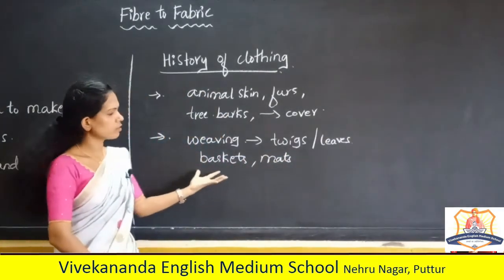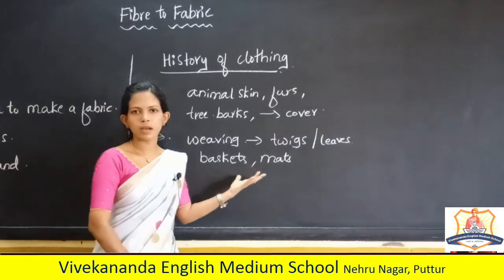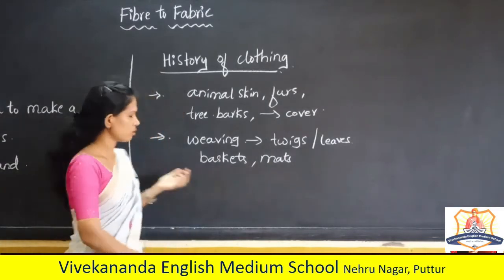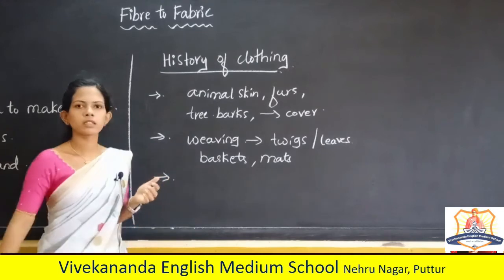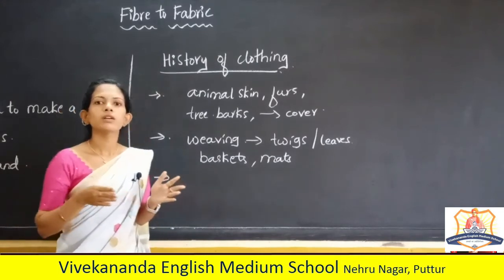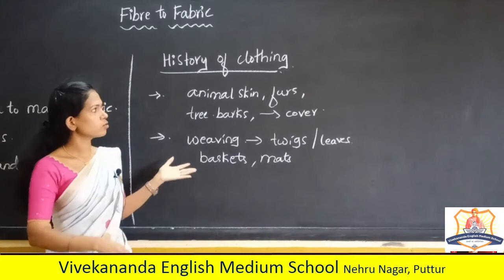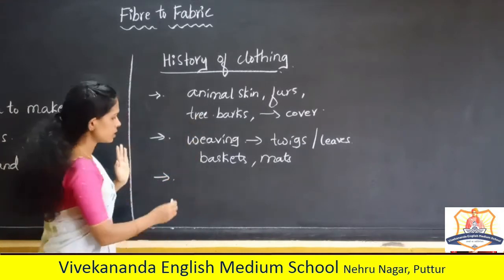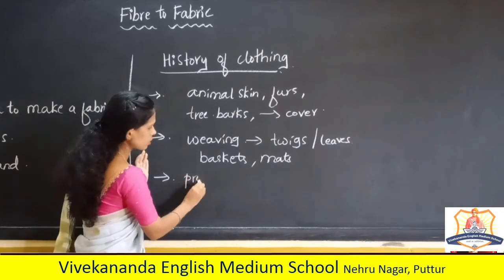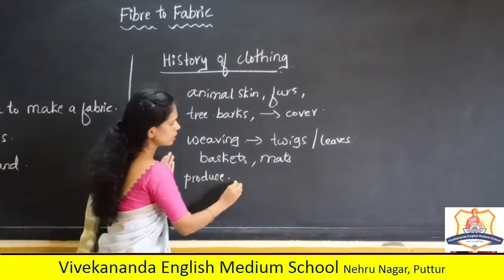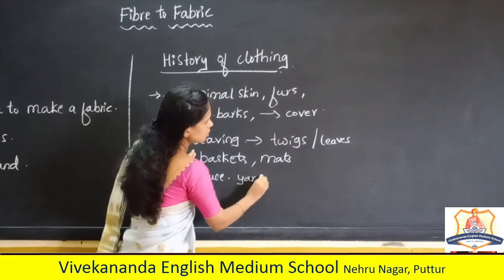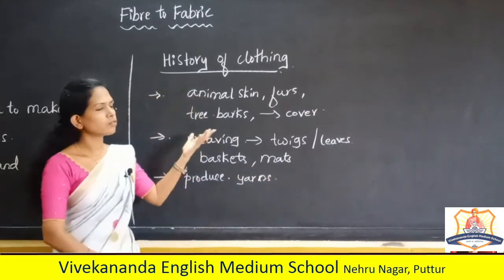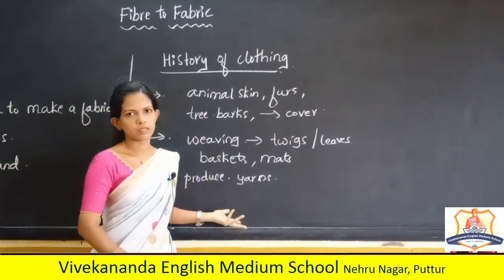By weaving they were preparing these baskets and mats. After that they started to make fibers using furs and animal hair. They started to produce yarns from the furs and animal hairs.